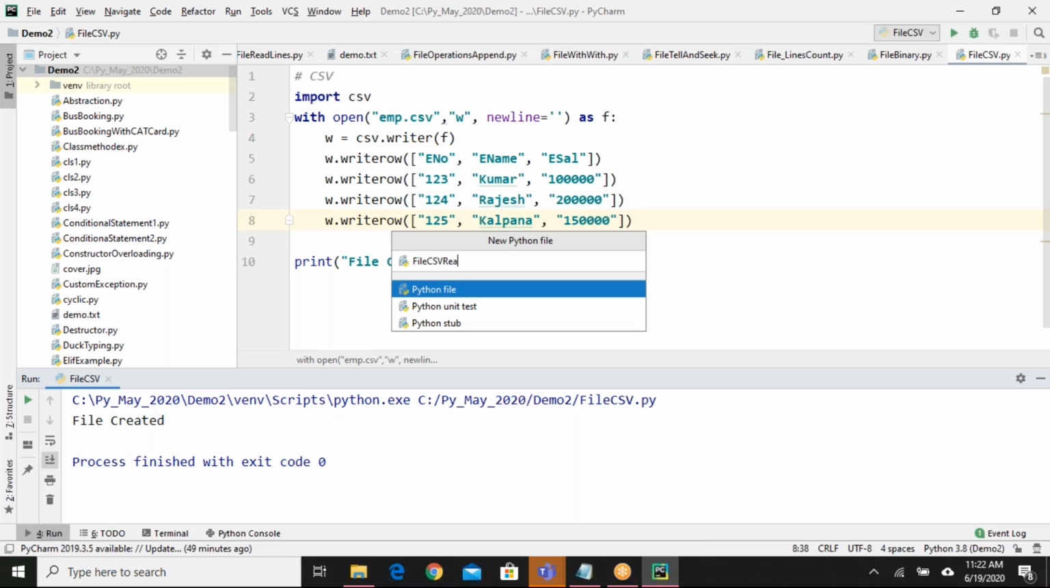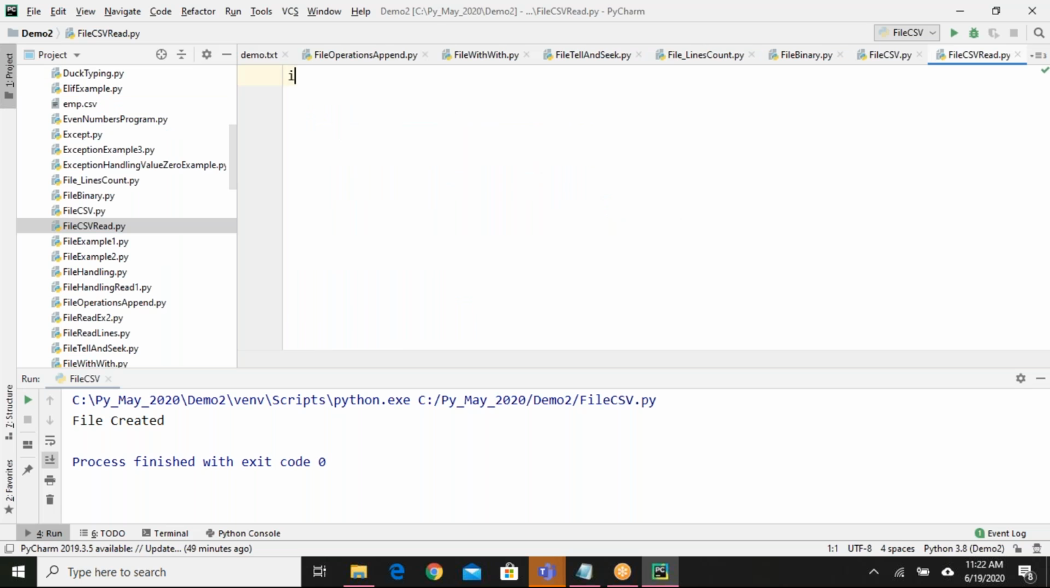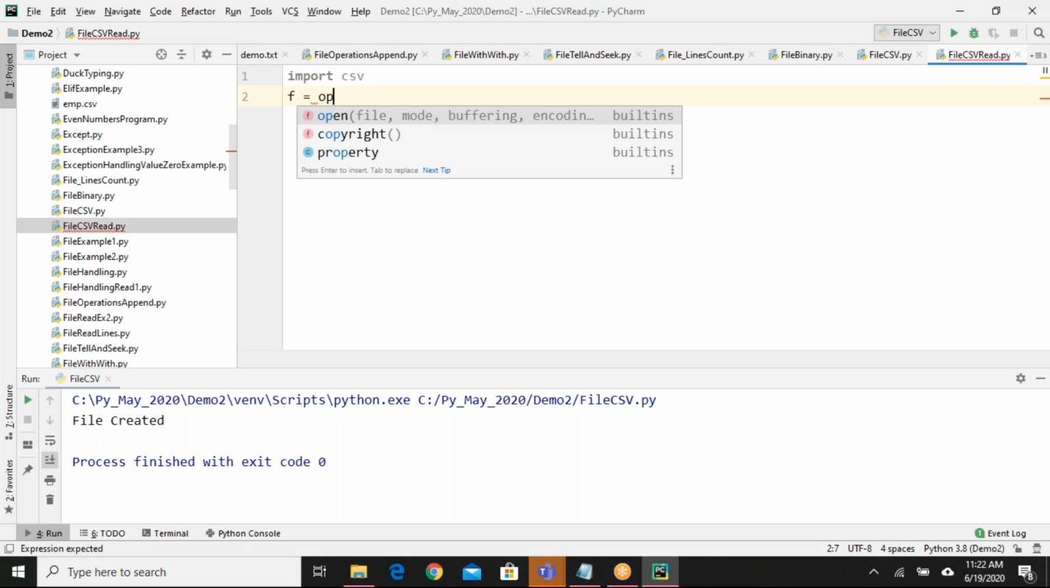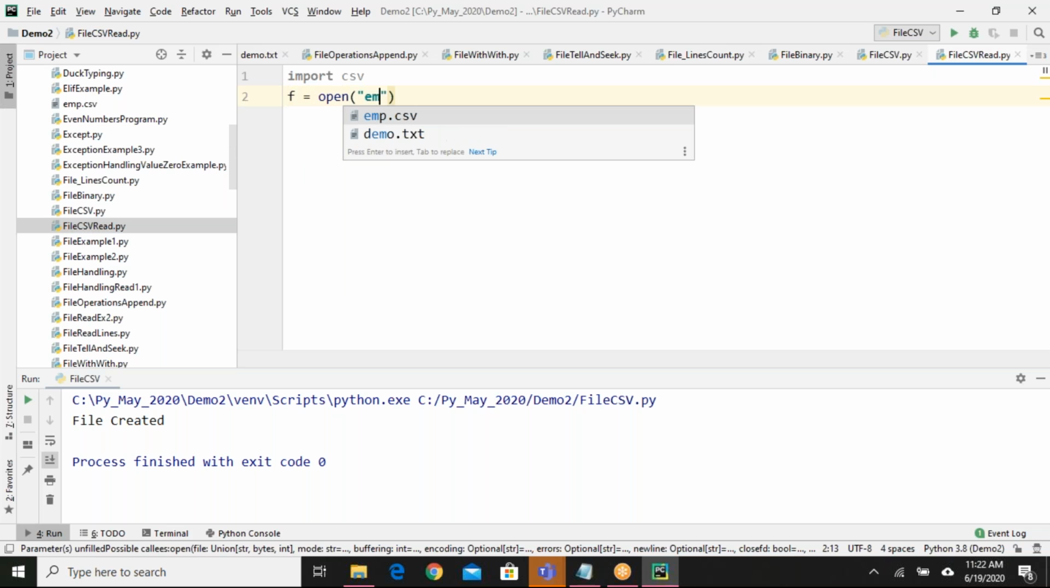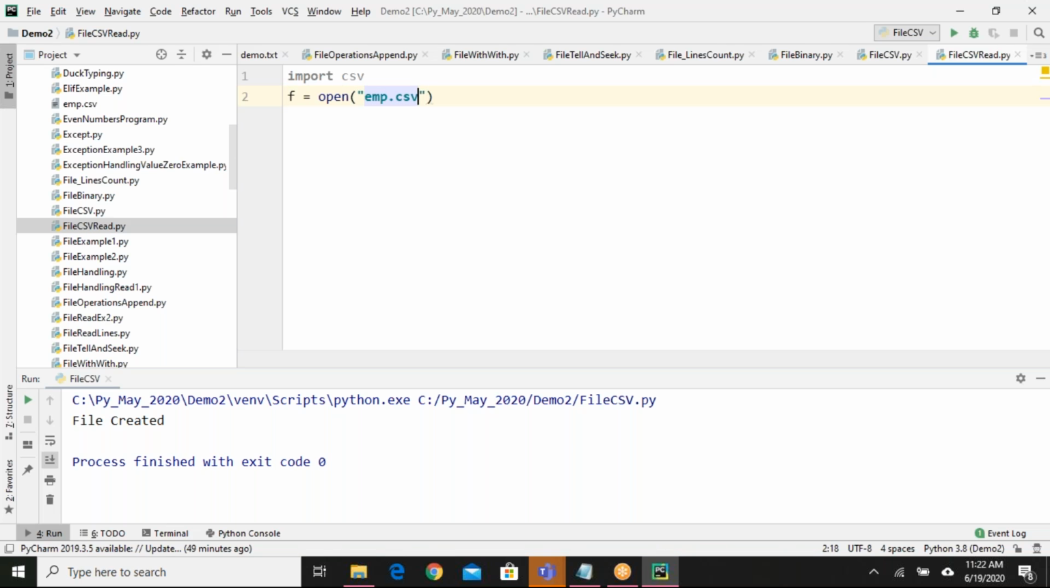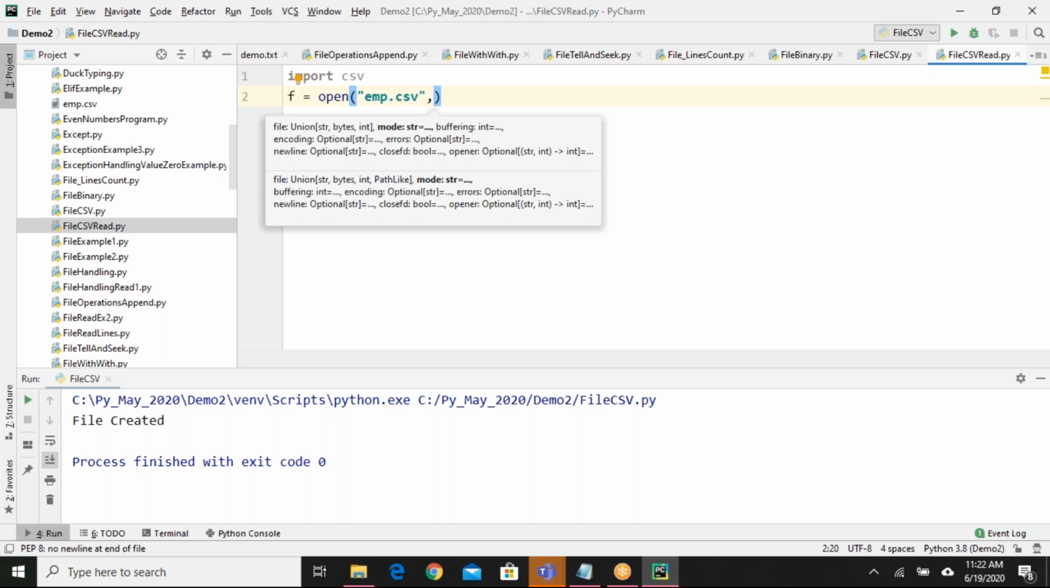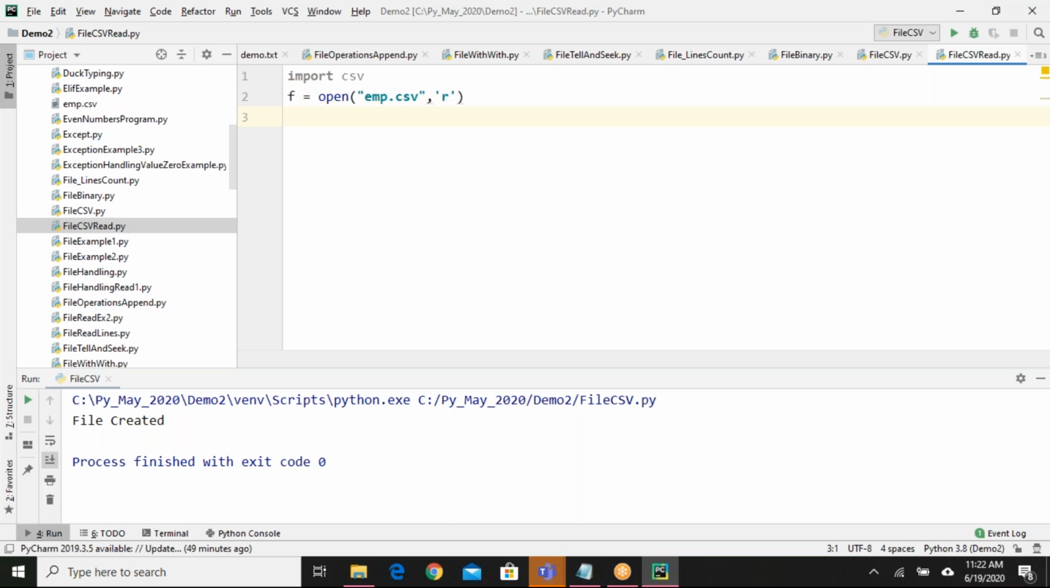File CSV read. Okay, we need module import csv, that is for sure. Next, I need to create one file object, open. Guys, I'm providing the file name directly because that is in the same directory where my program is stored. Otherwise, I have to give the full path. Okay, in read mode, I want to open.